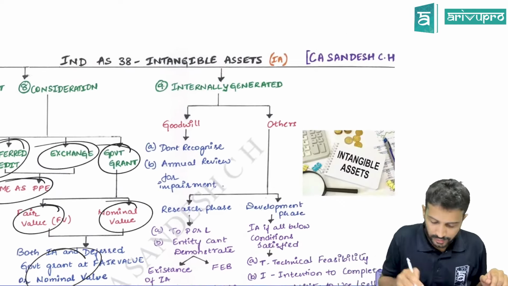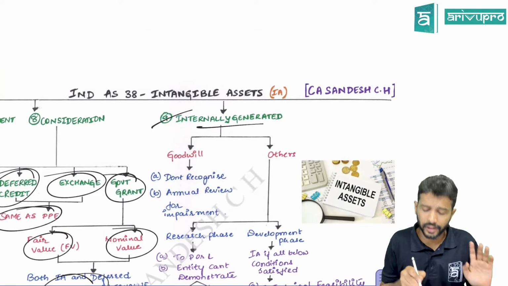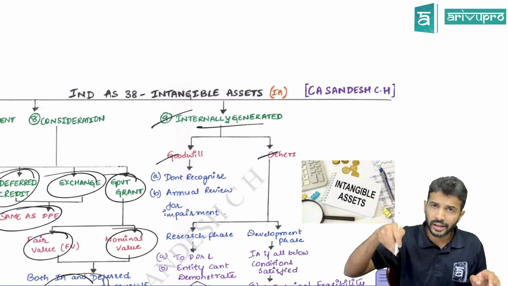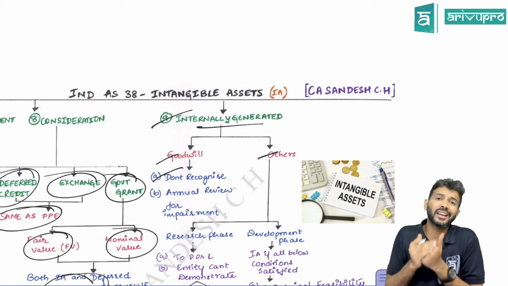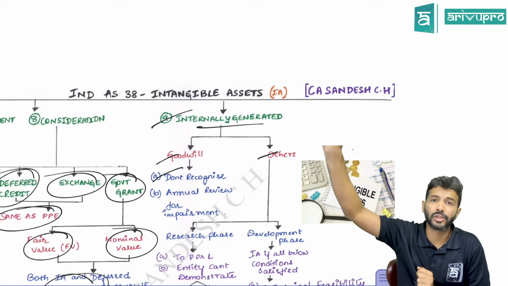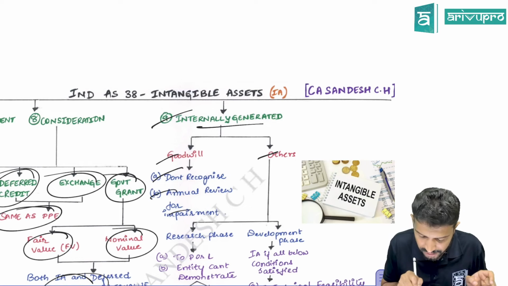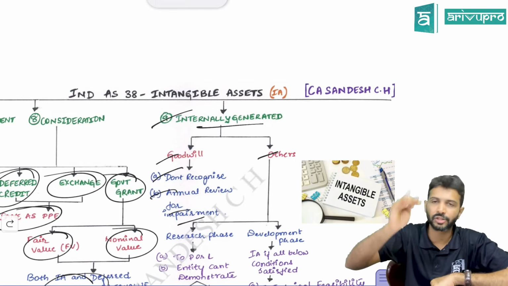Then, internally generated intangible assets are broadly classified into goodwill and others. Internally generated goodwill, you will not recognize. But the goodwill that arises as part of a business combination is recognized as per Ind AS 103. It is not amortized, but it is tested for impairment. That's what Ind AS 36 also says. We'll talk about that later. Rather, business combination also says, we'll see it later.